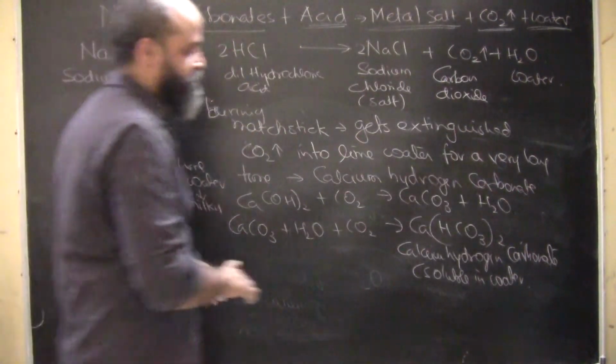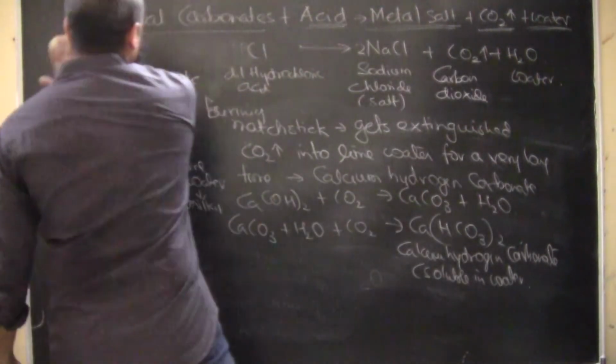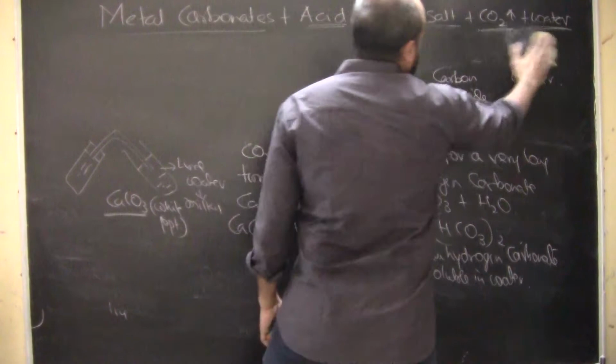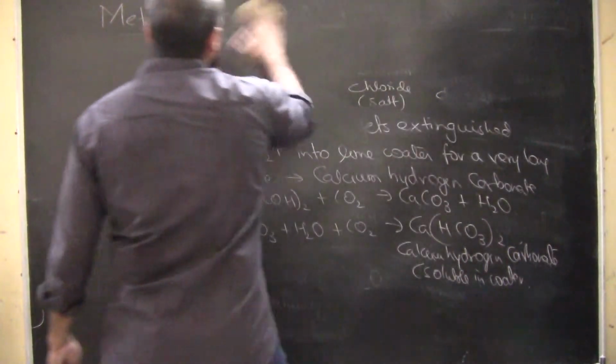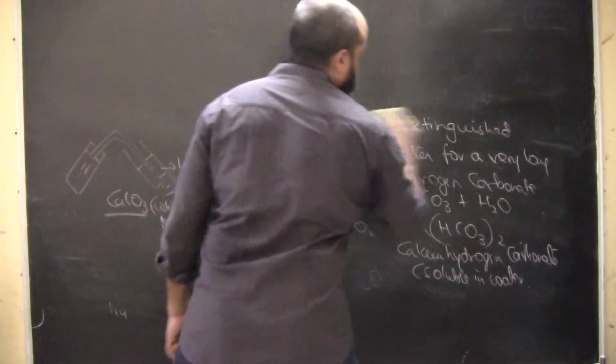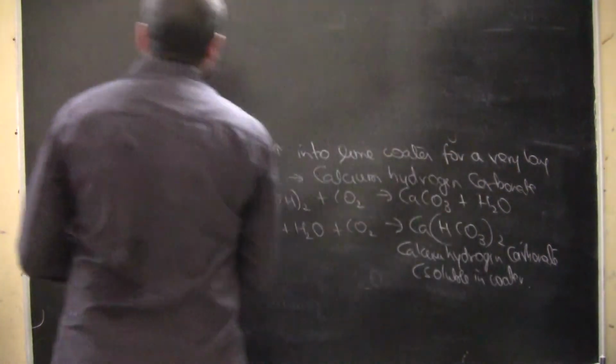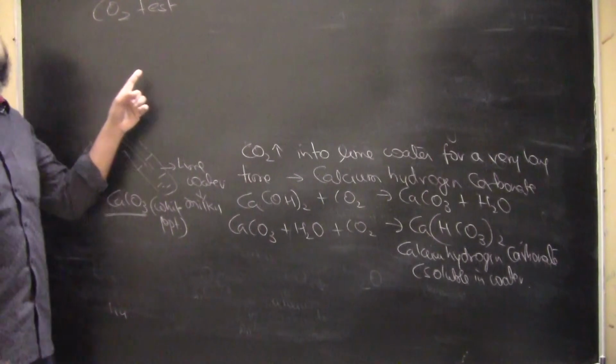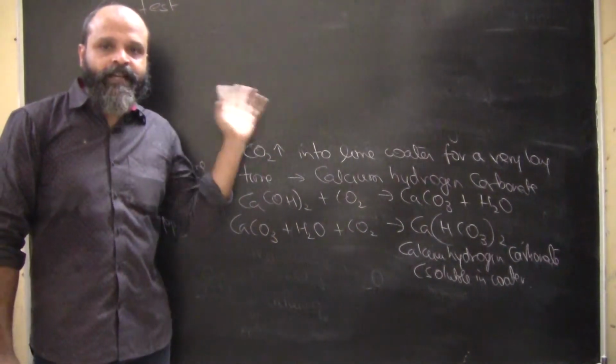So we are basically performing the CO2 test, and this is important because unless CO2 is involved, the reaction will not be complete.